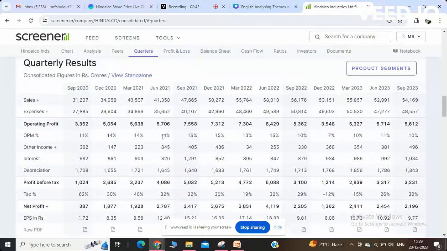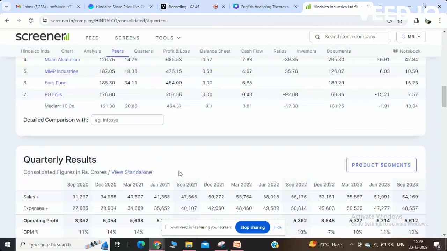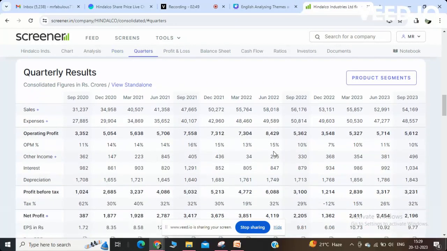So let us come to the quarterly results. The quarterly results for Hindalco are good. If we compare September 2022 with September 2023, there is a slight decrease in sales, and the operating profit was 5,362 crores, but here we have 5,612 crores. So there was a slight increase in operating profit for this quarter. If we compare June 2022 with 2023, there was a slight decrease in sales, and the operating profit also decreased.